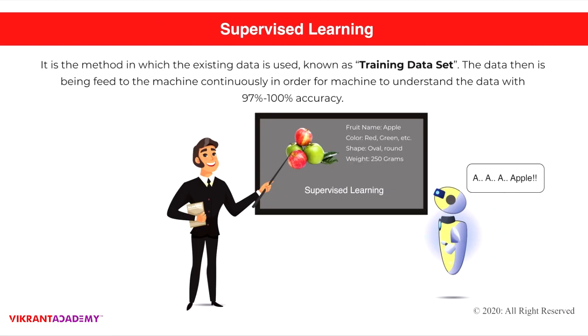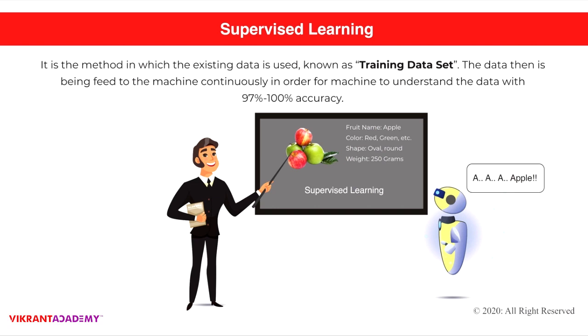So what is supervised learning? The best way to define supervised learning is that it is a method in which existing data is used, known as the training data set. We have spoken about what training data is: the data which is used to train machines. The data is then fed to the machine continuously in order for the machine to understand the data with 97% to 100% accuracy. So once the predefined data is set, we continuously give data to the machine for it to understand.